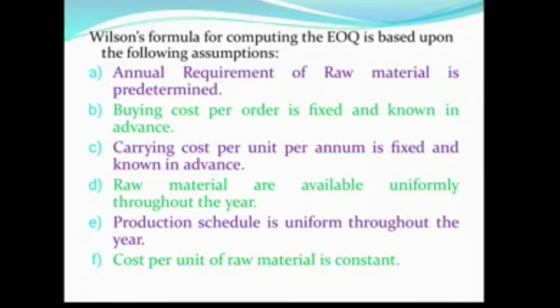But that Wilson formula works under certain assumptions. What are the assumptions? First one is annual requirement of raw material is predetermined. We should know how much requirement we will have in a year, right? And next one is buying cost per order is fixed and known in advance. Third one is carrying cost per unit is also fixed and known in advance. And the next one is raw material is available uniformly throughout the year, and production schedule is uniform throughout the year, and the next one is cost per unit of raw material is constant.